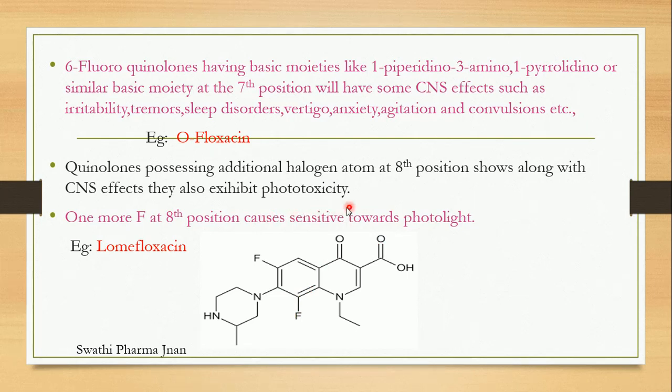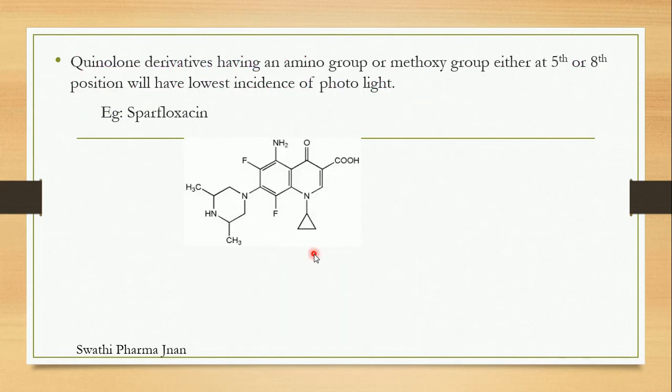That is nothing but phototoxicity. One more fluorine atom at the 8th position causes sensitivity towards light. An example is lomifloxacin. This is the structure of lomifloxacin, which contains one more fluorine atom at the 8th position, and it will make the patient sensitive towards light.